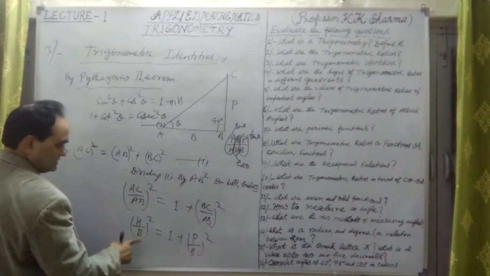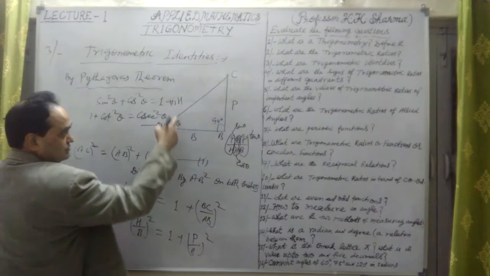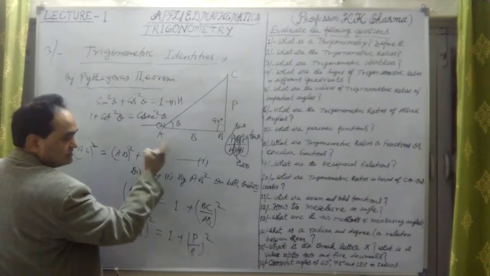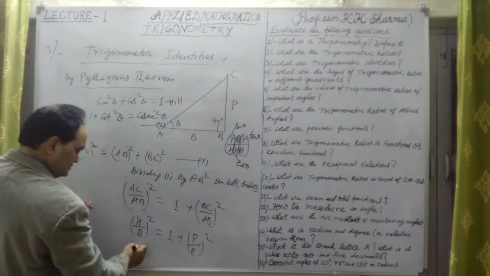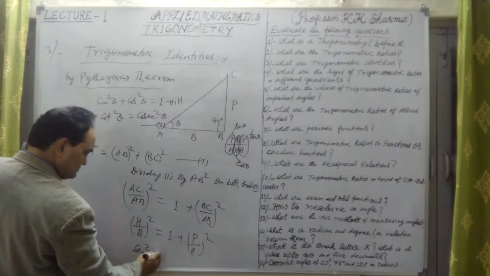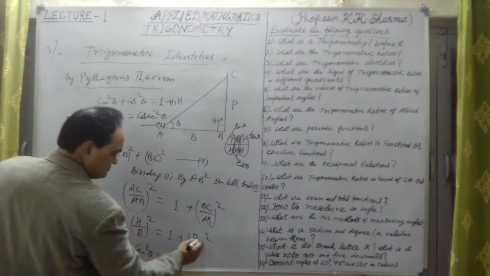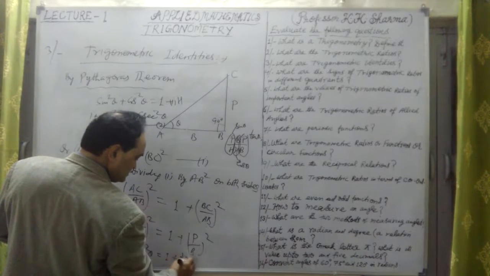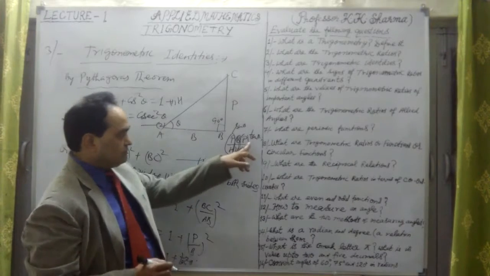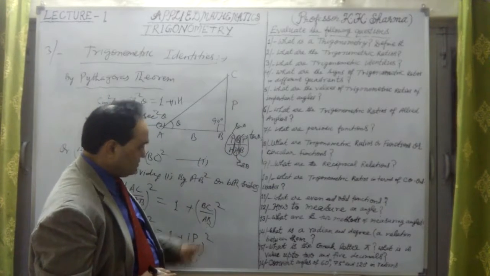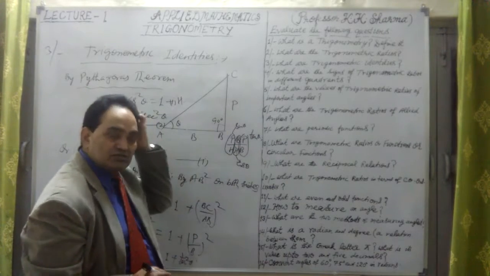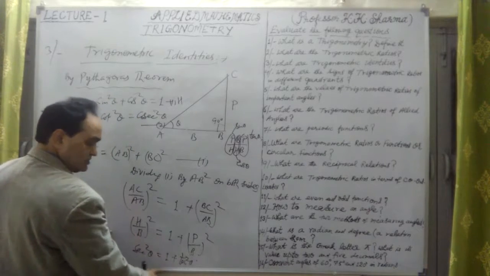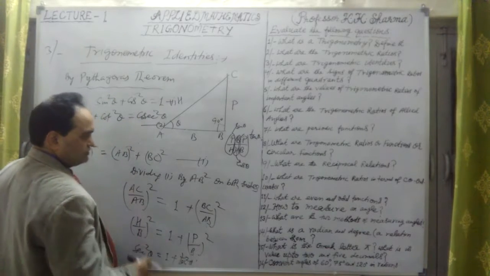What is H upon B? H upon B is secant theta, the reciprocal of cos theta. So this is secant square theta, equal to 1 plus P upon B, which is tangent theta, so tan square theta. Secant square theta is equal to 1 plus tan square theta.